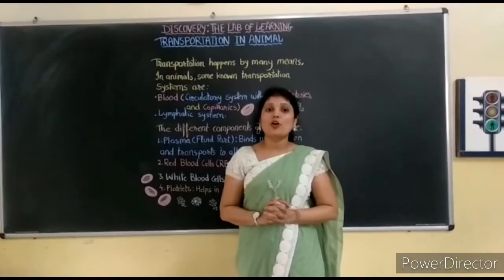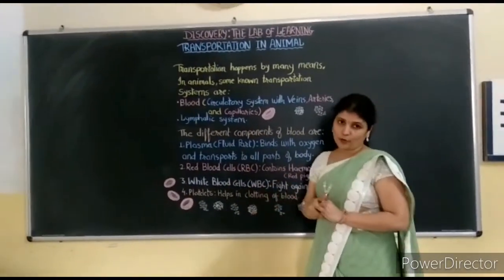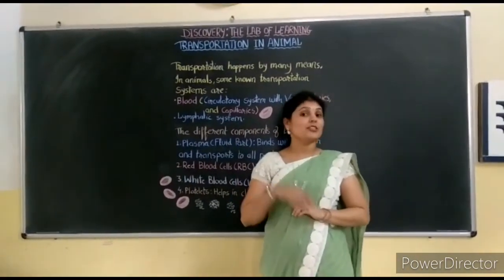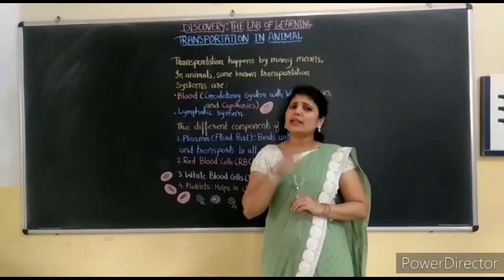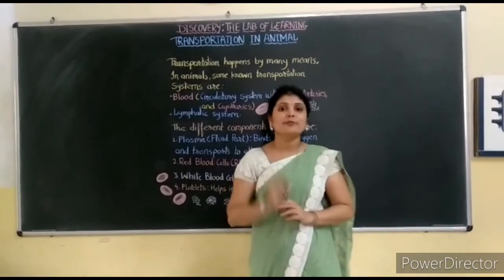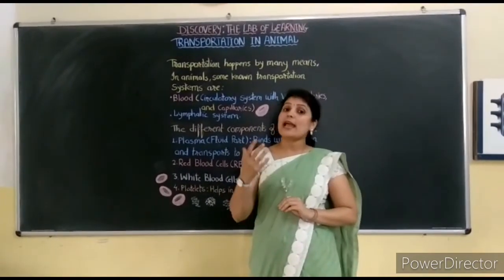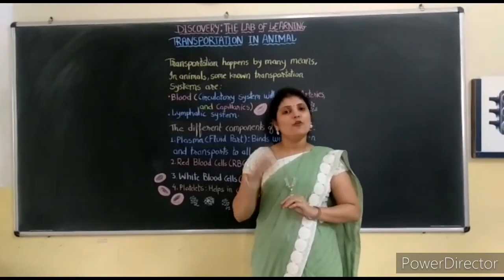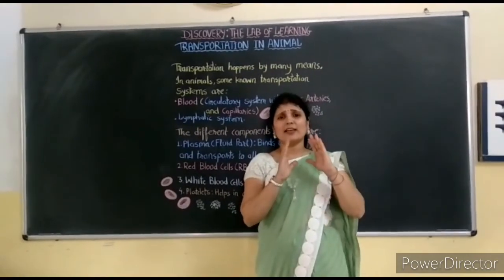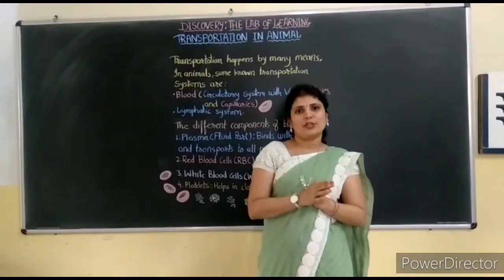So just now we saw the importance of all 4 components of blood in our body, what their role is, and what the consequences will be if their range is high or low. But ultimately we can say that transportation is important mainly for one purpose, that is circulation of oxygenated blood in our body and collection of deoxygenated blood from all the parts of the body, right? And so I think it was a really very different way to understand the way of transportation in our body.